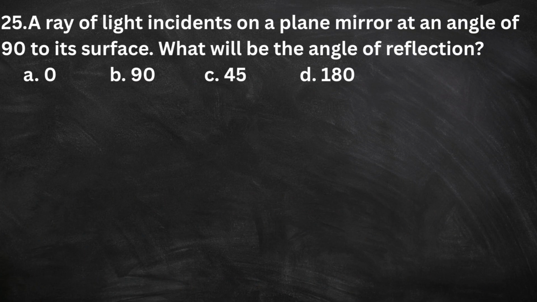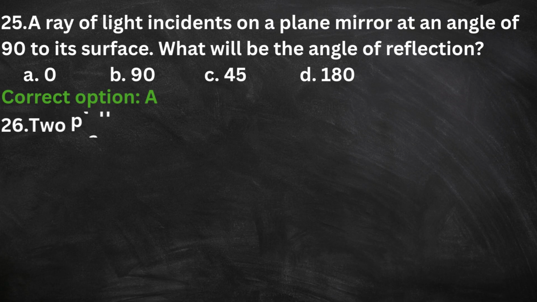25. A ray of light incidents on a plane mirror at an angle of 90 to its surface. What will be the angle of reflection? A. 0 degree. B. 90 degree. C. 45 degree. D. 180 degree. The correct option is A.